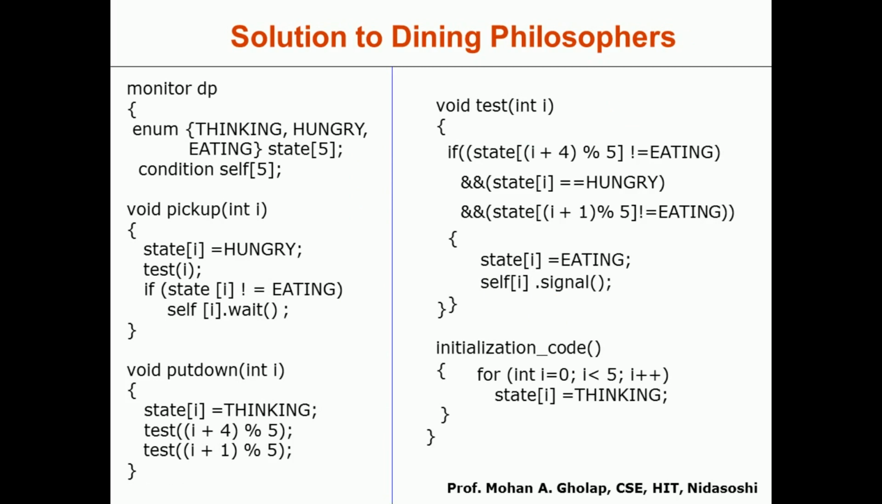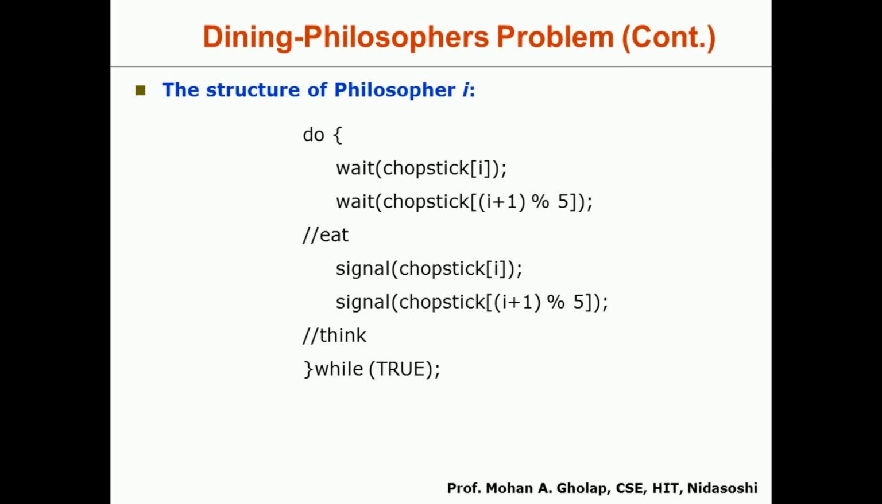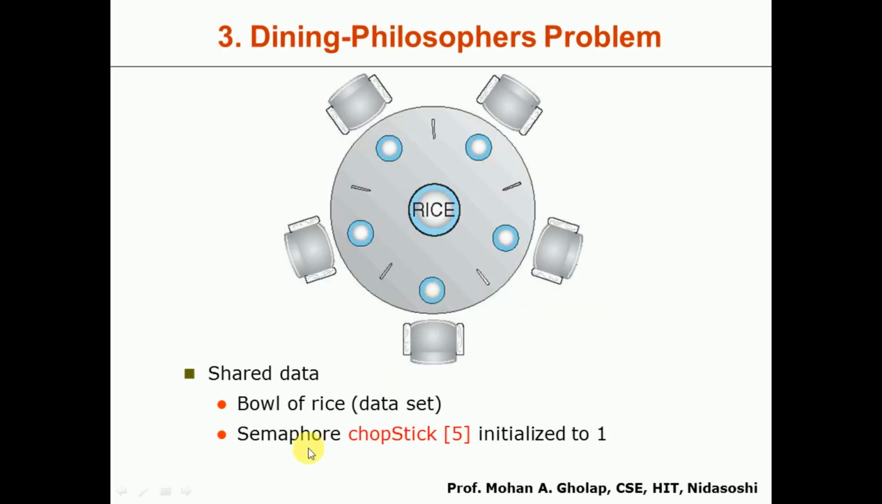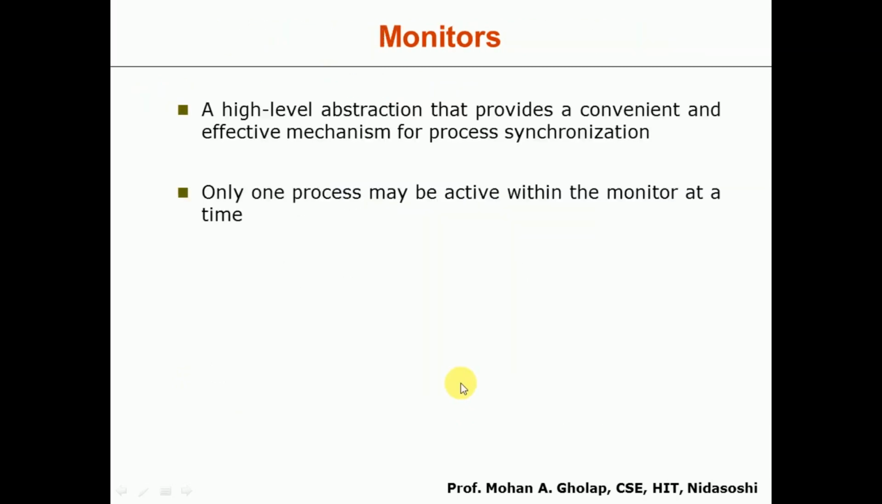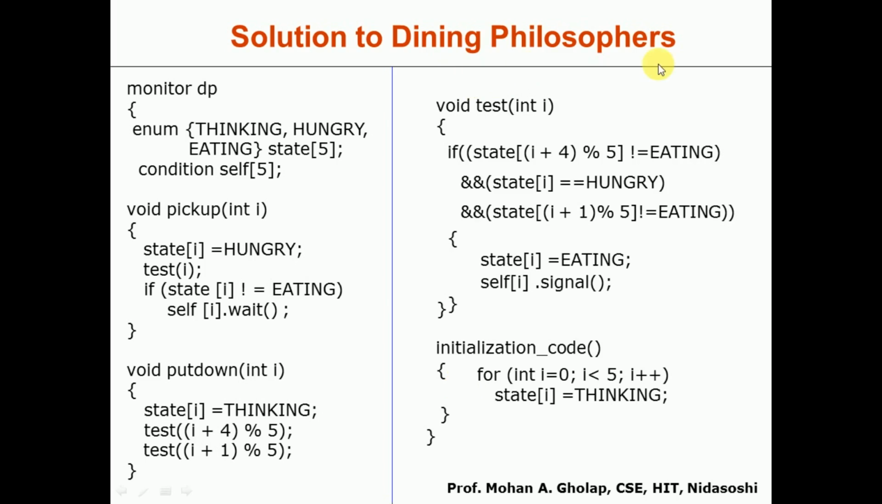the monitors can be used to provide a solution to the dining philosophers problem. Don't be confused: in our previous discussion we saw the solution to the dining philosophers problem using semaphores. Here this is a solution using semaphores, because we have used wait and signal along with the semaphore chopstick, as we saw here. Now we'll see how we can provide a solution to the dining philosophers problem using monitors.